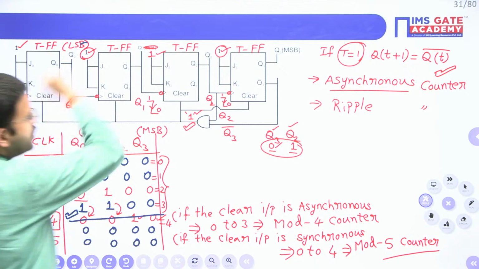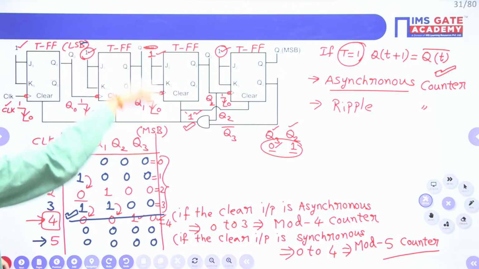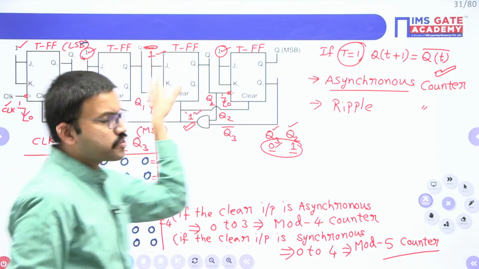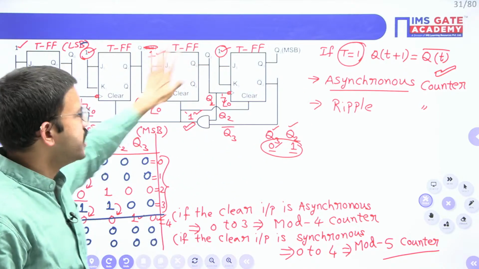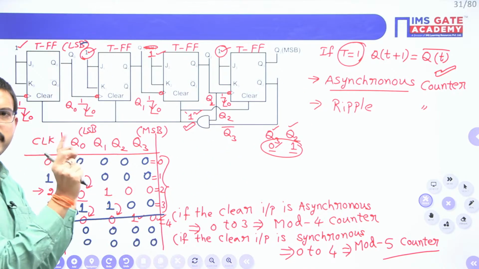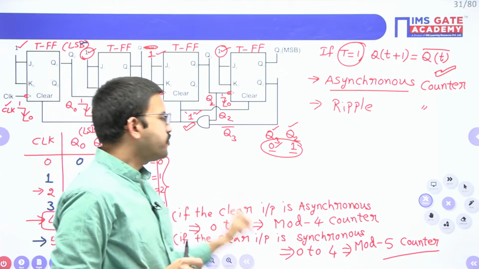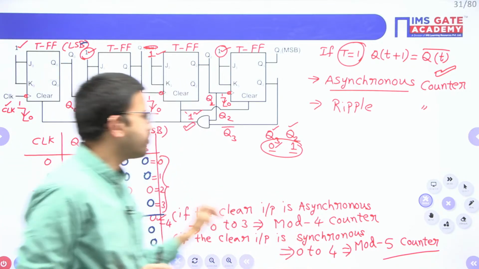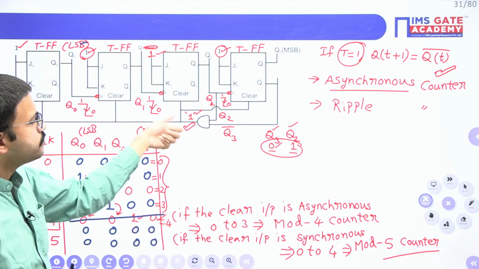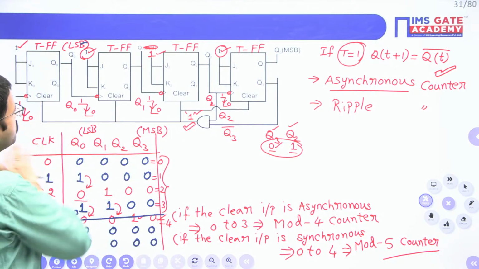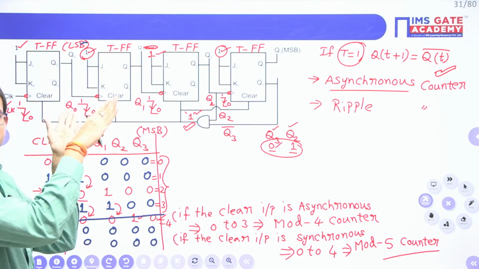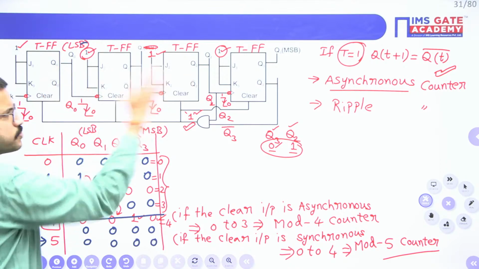Whether they give the overall circuit as asynchronous or synchronous, forget about that. Regarding the clear input, if the clear input is asynchronous, the moment the clear input is 1, you no need to supply the next clock pulse. All the flip-flop outputs will become 0.